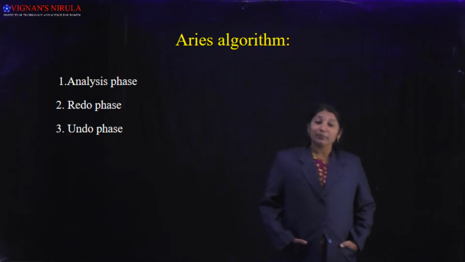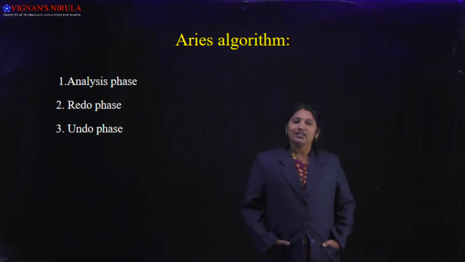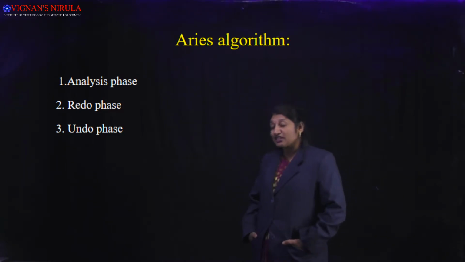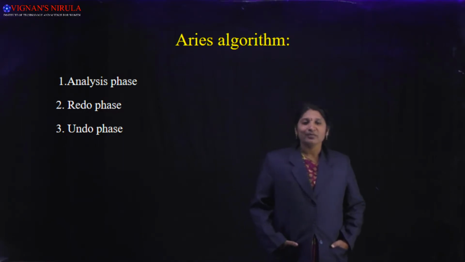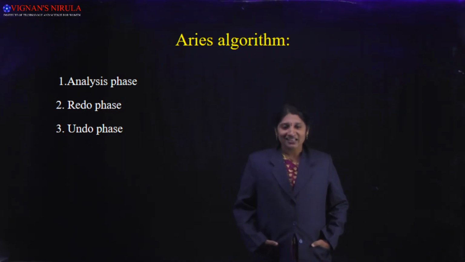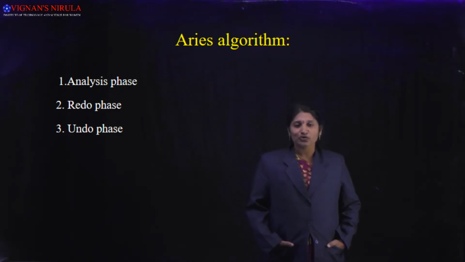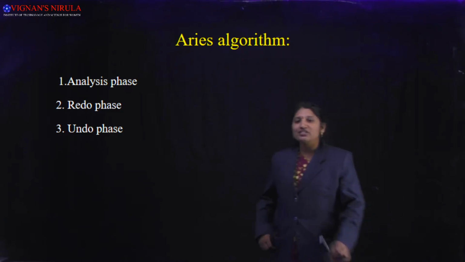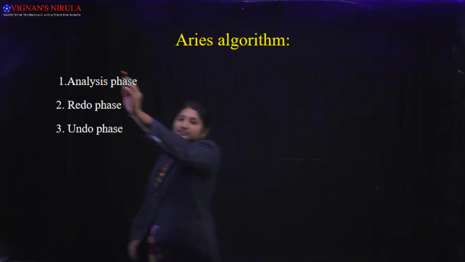If you have completed all of these 3 phases, definitely the transactions will be recovered after the system crash. I will discuss these 3 phases in detail by considering the log file, page table and transaction table which can be used while using this Aries algorithm. So the first phase is analysis phase.